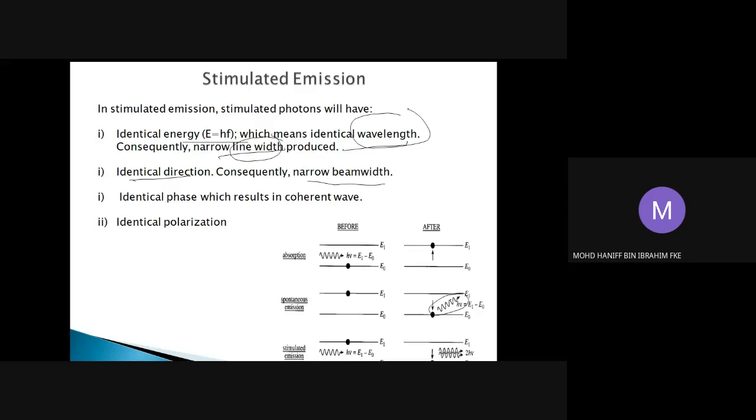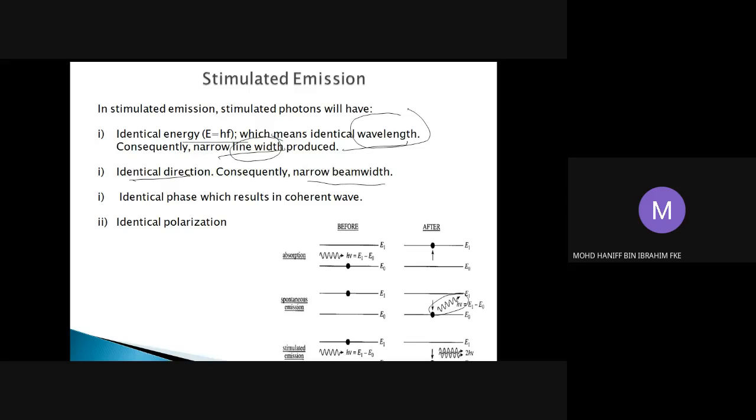That is why it will produce a beam width which is quite wide. That should be the effect when the photon generated is not identical in terms of its direction.